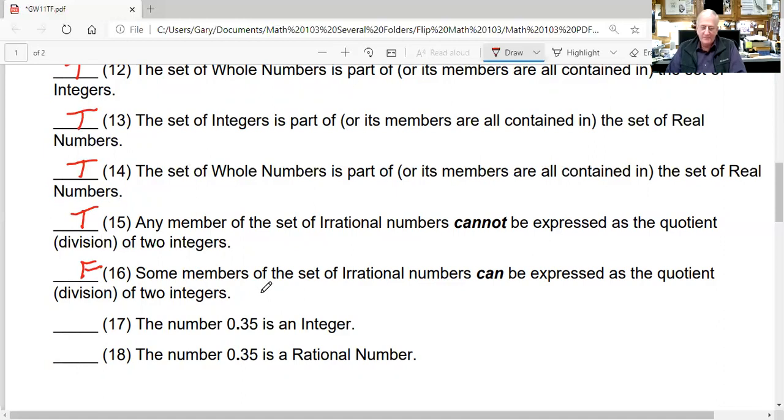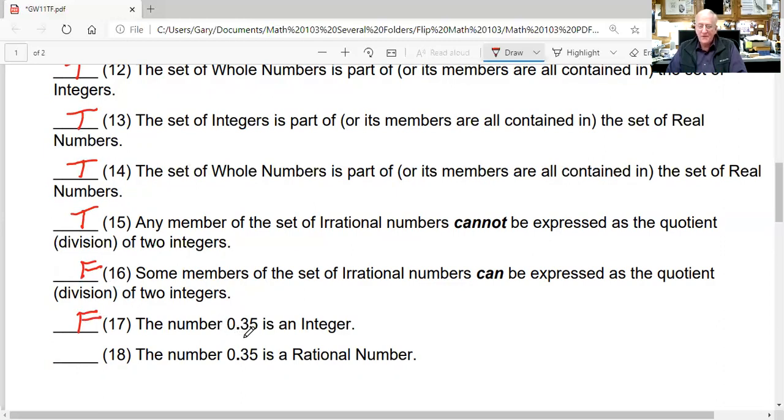Look at 17. The number 0.35 is an integer. Wait a minute, that's a decimal. How can it be an integer? Integers are either positive or negative whole numbers. So this is definitely false.